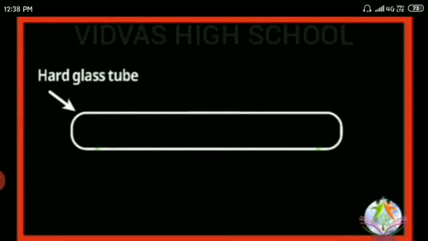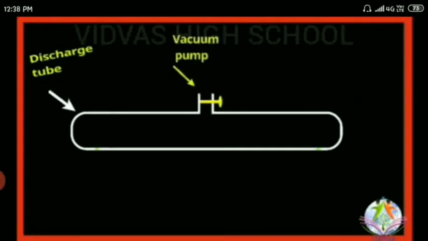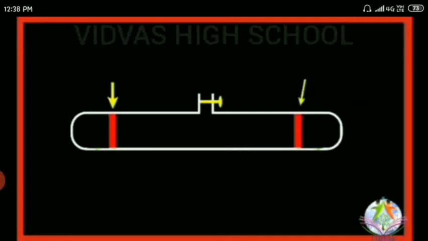Coming to the experimental setup, he used a hard glass tube which is called a discharge tube. A small opening is left there to make the discharge tube vacuum and to pass low pressure ionized gas. And two metal rods are taken. One is the cathode, the other one is the anode.